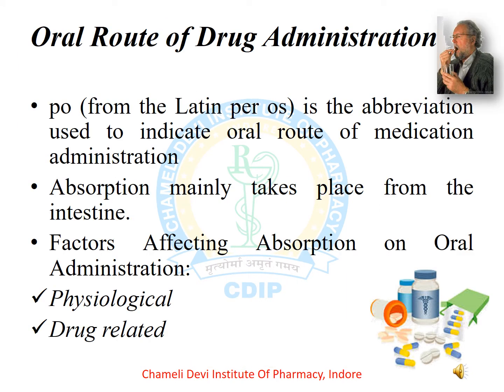First of all, we will discuss the oral route of drug administration, its advantages and disadvantages. PO is an abbreviation from Latin that means per os, which is used for the oral route of medication administration. Absorption mainly takes place from the intestine. Some factors affecting absorption through the oral route are physiological factors and drug related factors. It may include the medical condition and biological condition of patients.